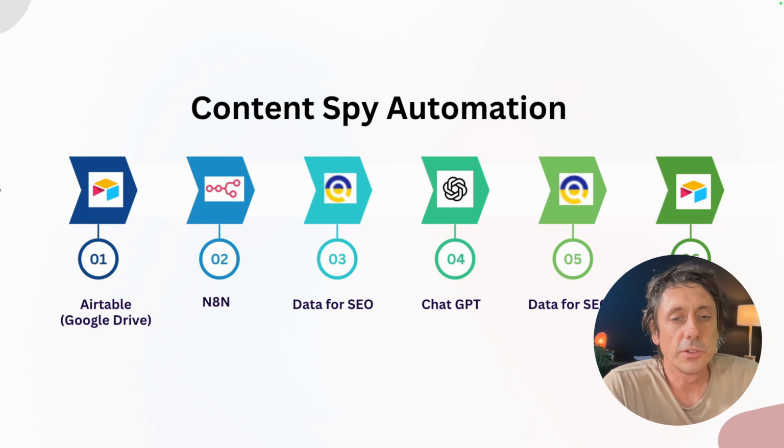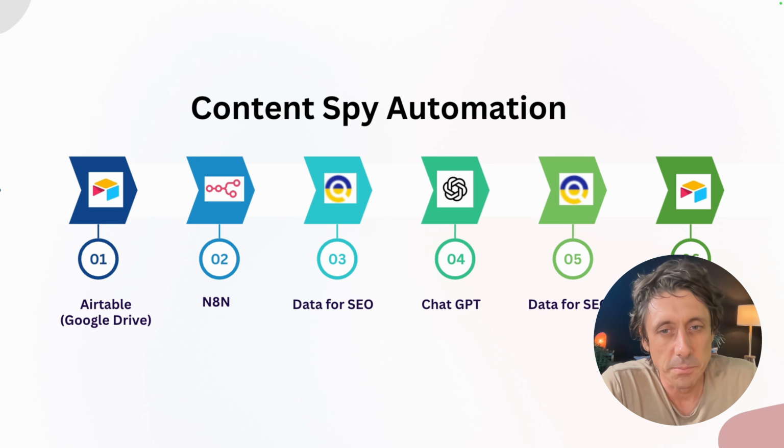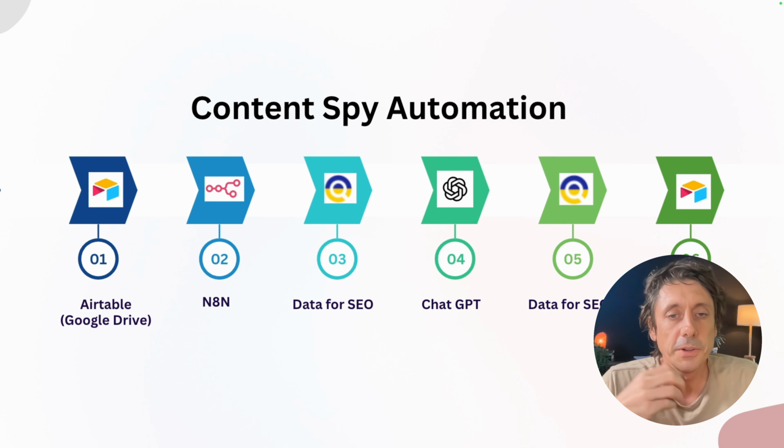And then we're going to use a service called DataForSEO, and we're going to scrape YouTube channels of our competitors. This particular automation is going to read all of the comments underneath videos from our competitors. Then we're going to pass through a feed of all of those comments that people made into an AI. And the AI is going to read through all the comments and understand what's going on in the niche and what topics that people want more content on. So by spying on our competitors, we can get AI to read all the comments on their social media and come up with content ideas.